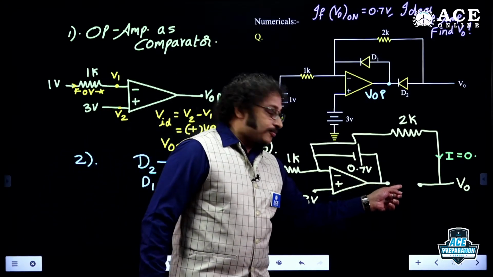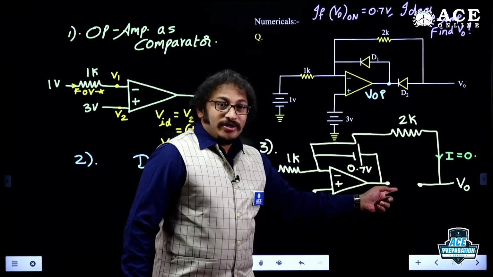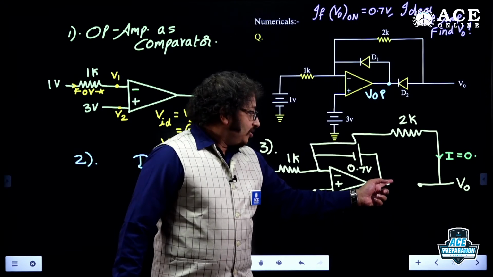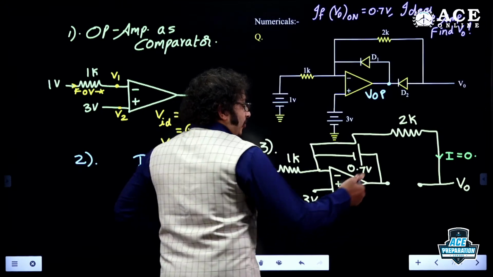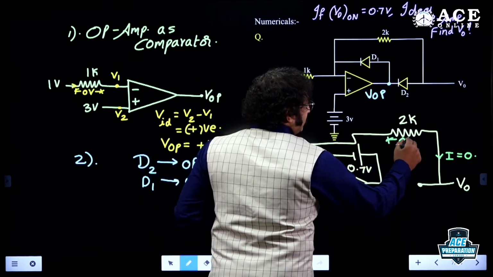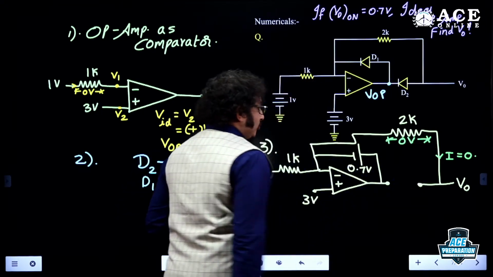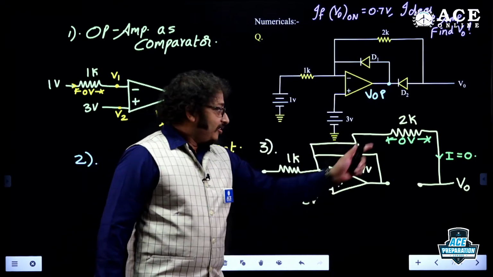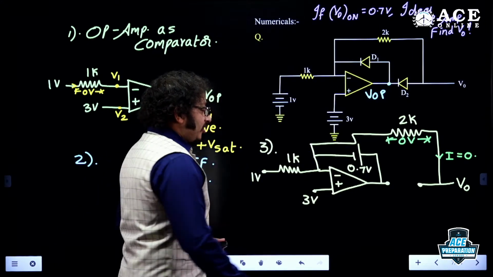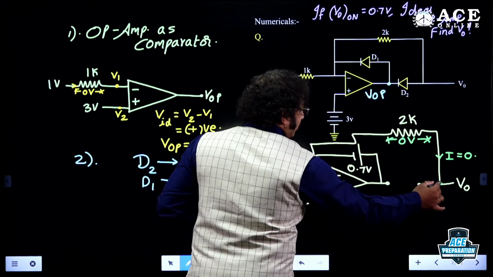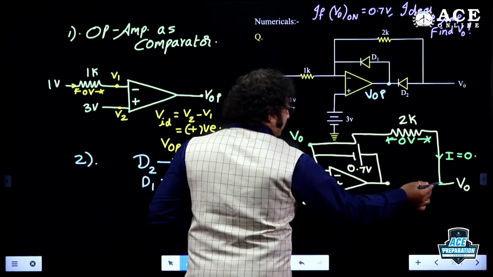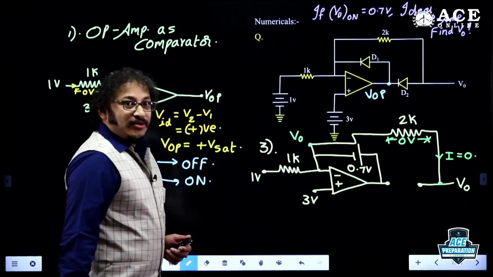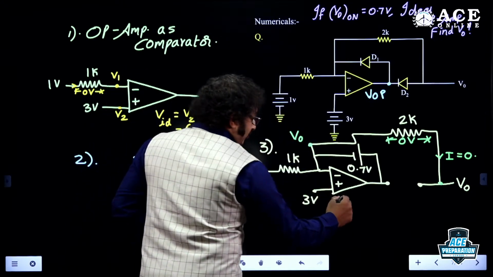As there is no current propagation, I could say the voltage drop is 0 volt. Oh, my goodness, very interesting design. If the voltage drop is 0, then no doubt this V0 can be reached here. Am I right? Wonderful.